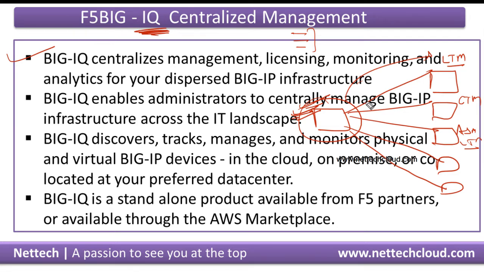And of course, for this integration of LTM, I mean the Big IP, not LTM in fact. I'm sorry, because it's just Big IP system. They can be provisioned with various Big IP components or software modules like LTM, Big IP DNS, APM, ASM, right? So in order to do the integration of Big IP with the Big IQ, there should be proper network reachability, right? And communication port 22 and 443 are used. And of course, the login credentials, the username and password of the Big IP platform, will also be required at the time of adding devices to the Big IQ.